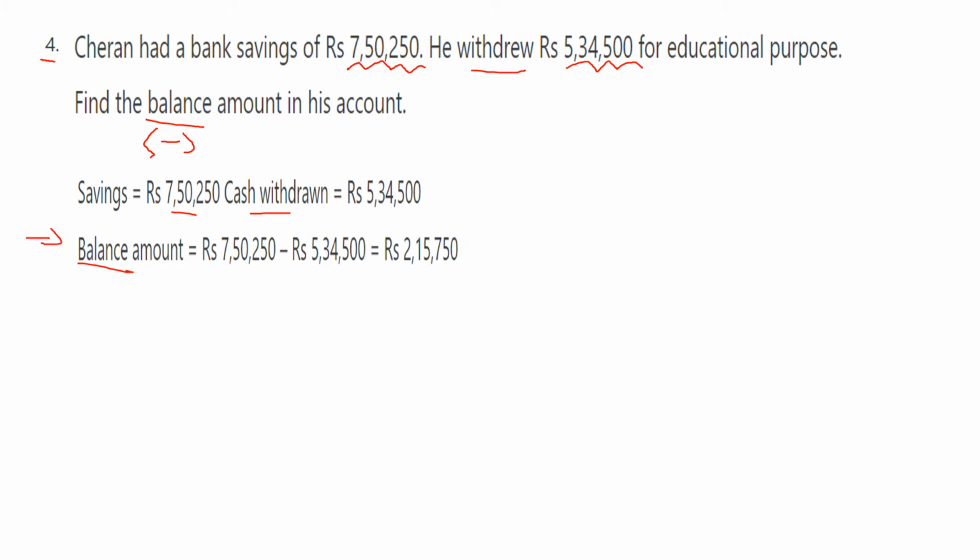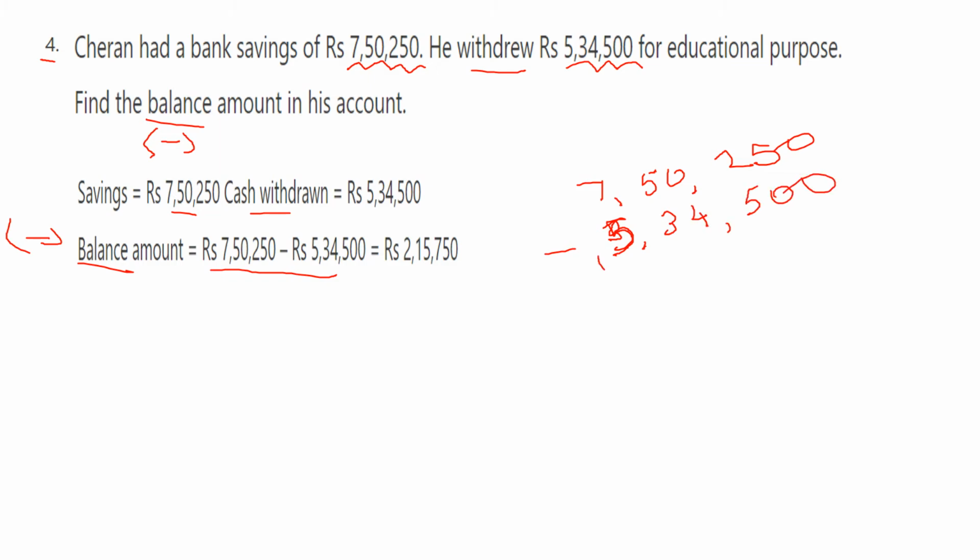So here horizontal subtraction. So vertical subtraction: 7,50,250 minus 5,34,500. 0, 5, here borrow, 4, here 1, here also borrow, 12, here 9.